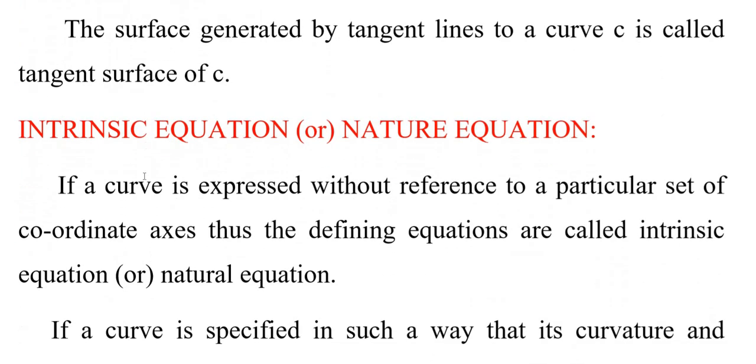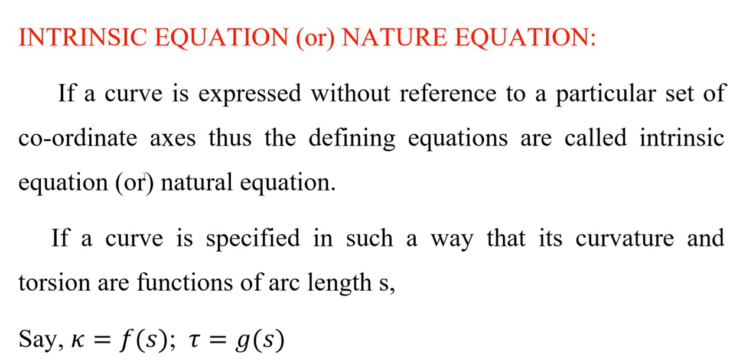The next one is intrinsic equation or natural equation. If a curve is expressed without reference to a particular set of coordinate axes, then the defining equations are called intrinsic equation or natural equation. For example, if a curve is specified in such a way that its curvature and torsion are functions of arc length s, we may write kappa equal to f of s and tau equal to g of s, which is a natural equation or intrinsic equation.